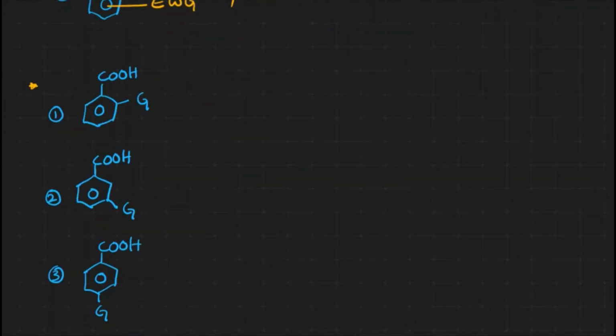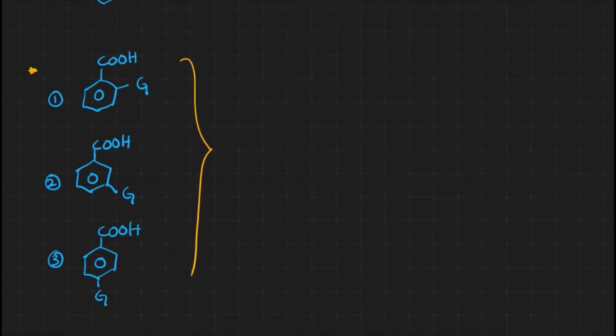Similarly, let us see one more example over here. Now we have a general group at the ortho position, meta position, and para position. We don't know which group it is. Let us assume this particular group is an electron releasing group. Then what should be the acidic nature of the respective acids?